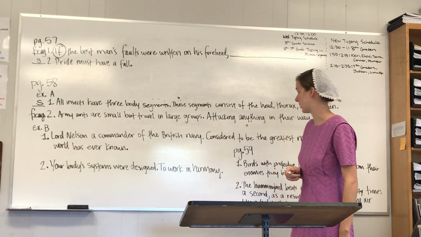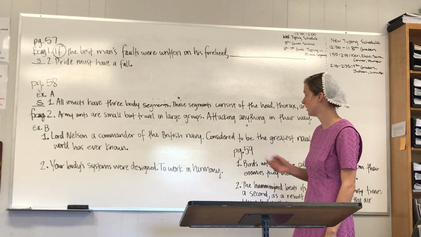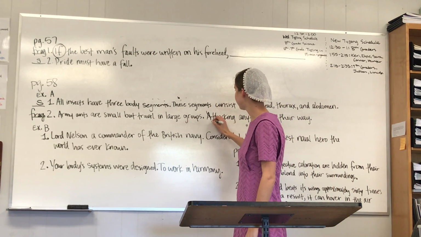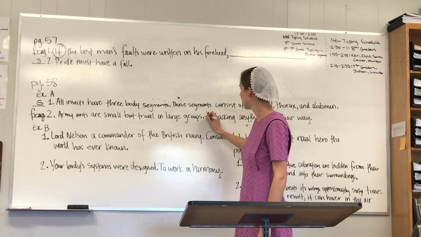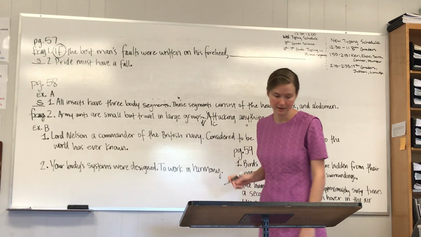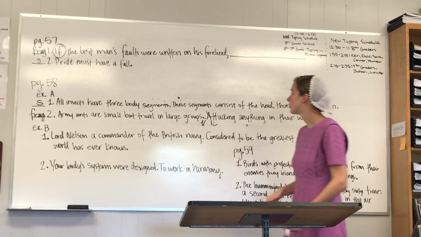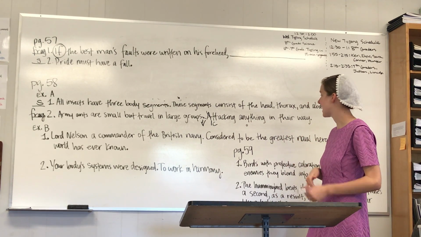How do we correct the error? Well, I would cross out the A for lowercase, cross out the period, and insert a comma. Let me make sure I did that right. Yes, I did. Army ants are small but travel in large groups, attacking anything in their way.